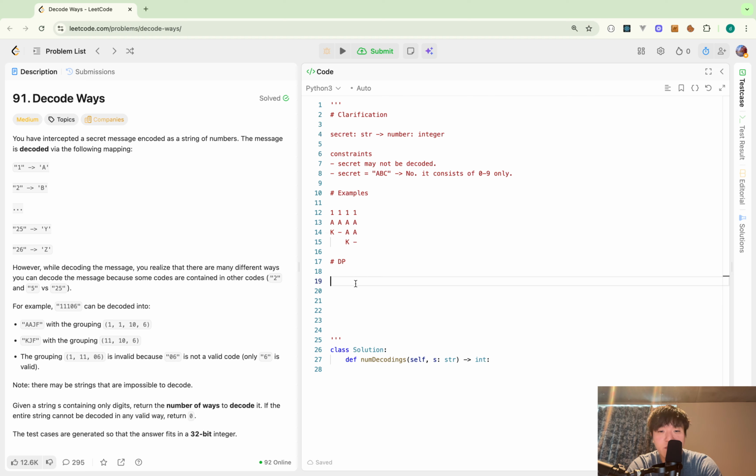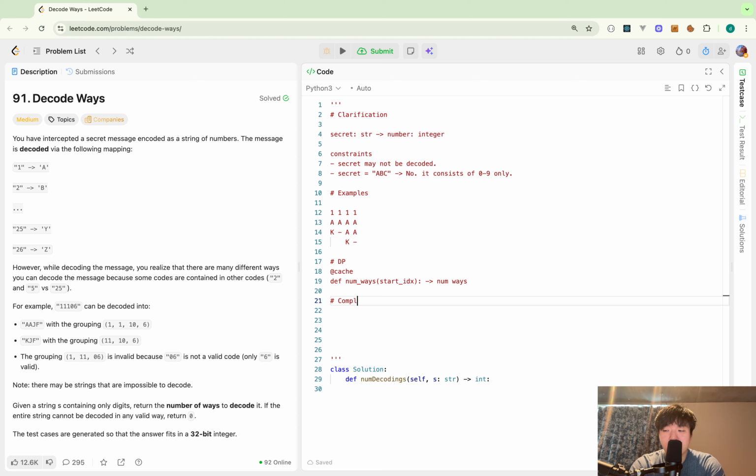So that being said, the interface should look like this. I will take the start index and I will return num ways.